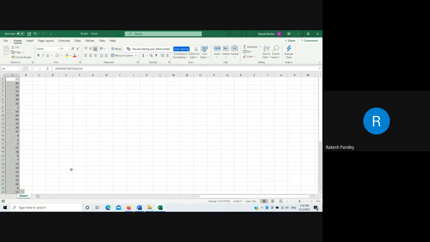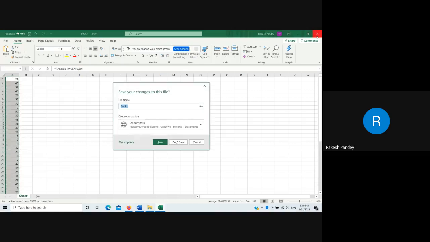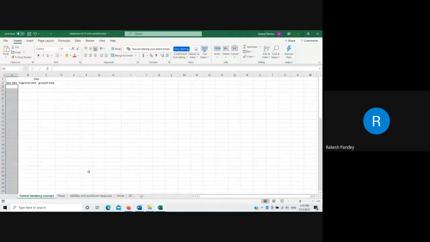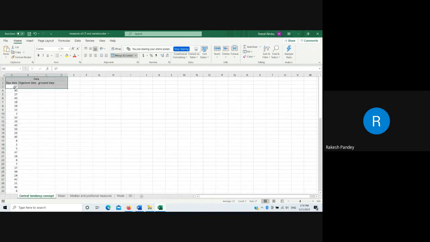Oh, it will work. Control X. Don't save. Now I think it should work. Let me try copying and pasting it. Yes, it is showing the value, not the formula.